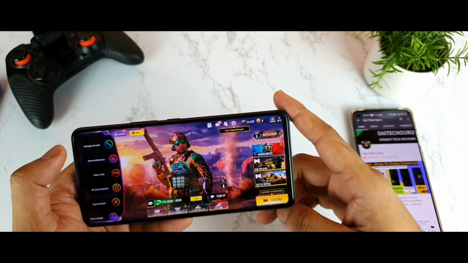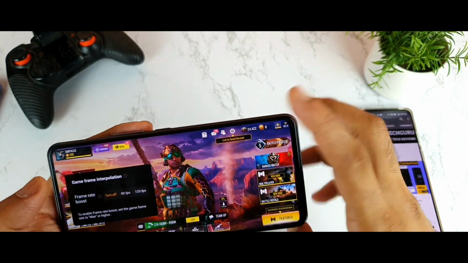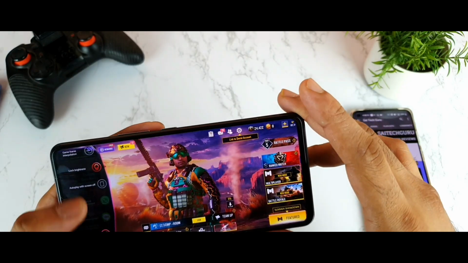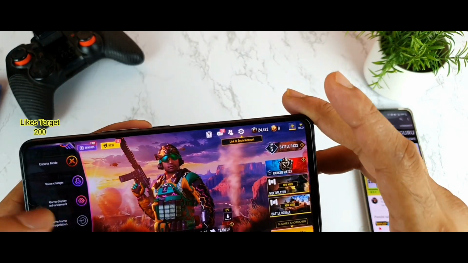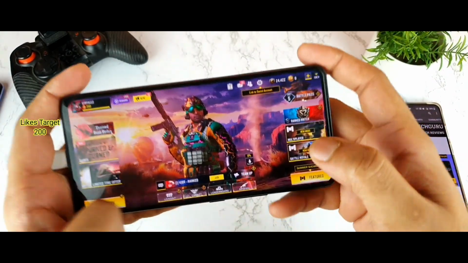And let's see right now. The game frame interpolation, let me try to disable that. So I'm turning it off. As you can see, the game frame interpolation is completely turned off. There is no game frame interpolation at this point. Let me try to start the match. So let's begin the match, friends.